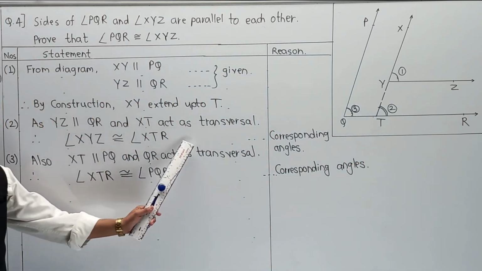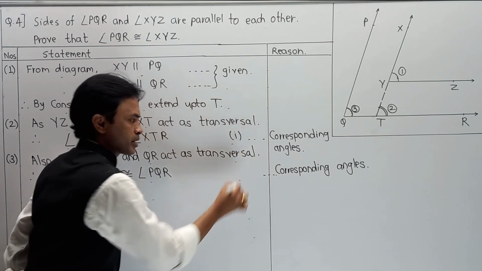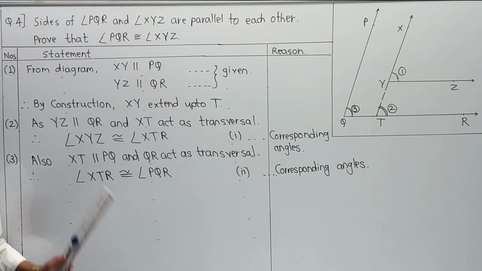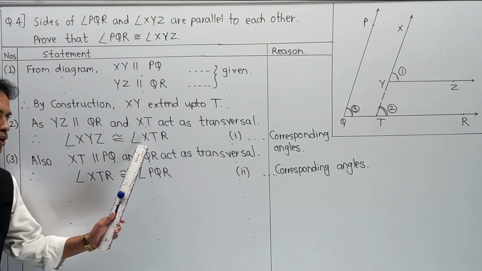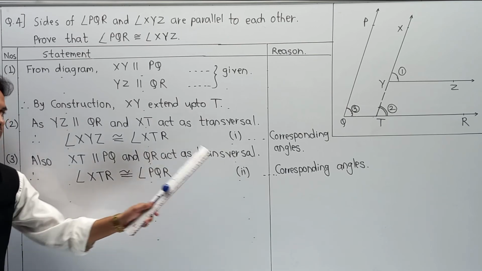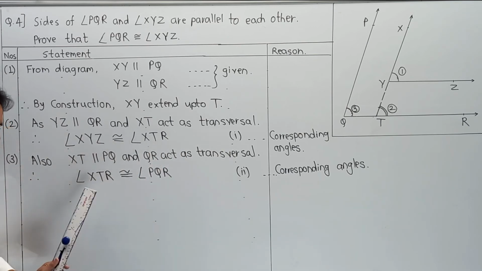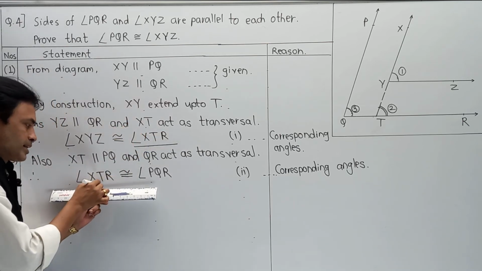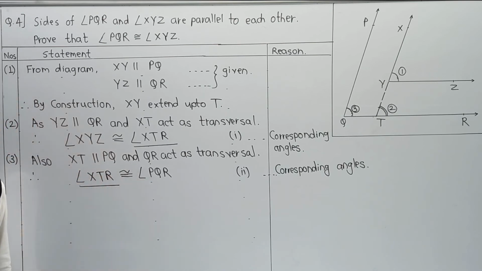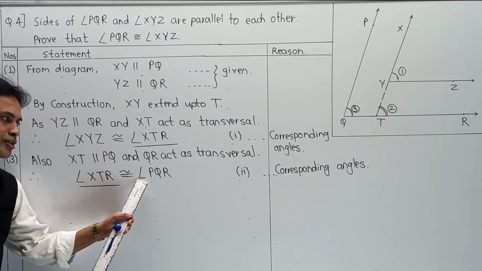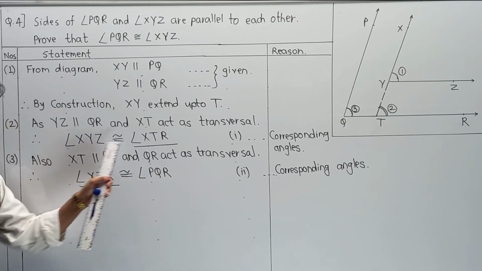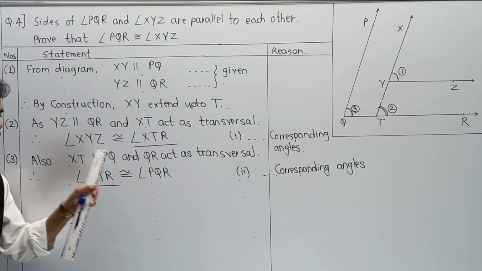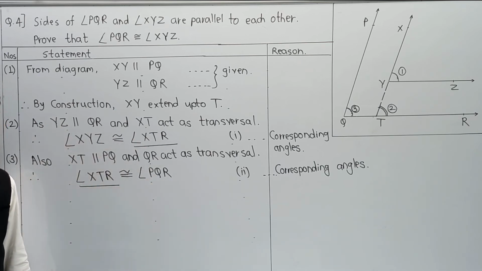Now, for the first case, I am going to give it as equation number 1. For the second corresponding angle, I am going to give it as equation number 2. Now observe carefully. XYZ is congruent to XTR from equation number 1. Same angle XTR. So here you can see this angle XTR and this angle XTR is common or same. Same angle XTR is congruent to PQR. When first is congruent to second, and second is congruent to third, then it is said that first is congruent to third. That is the concept called transitivity.